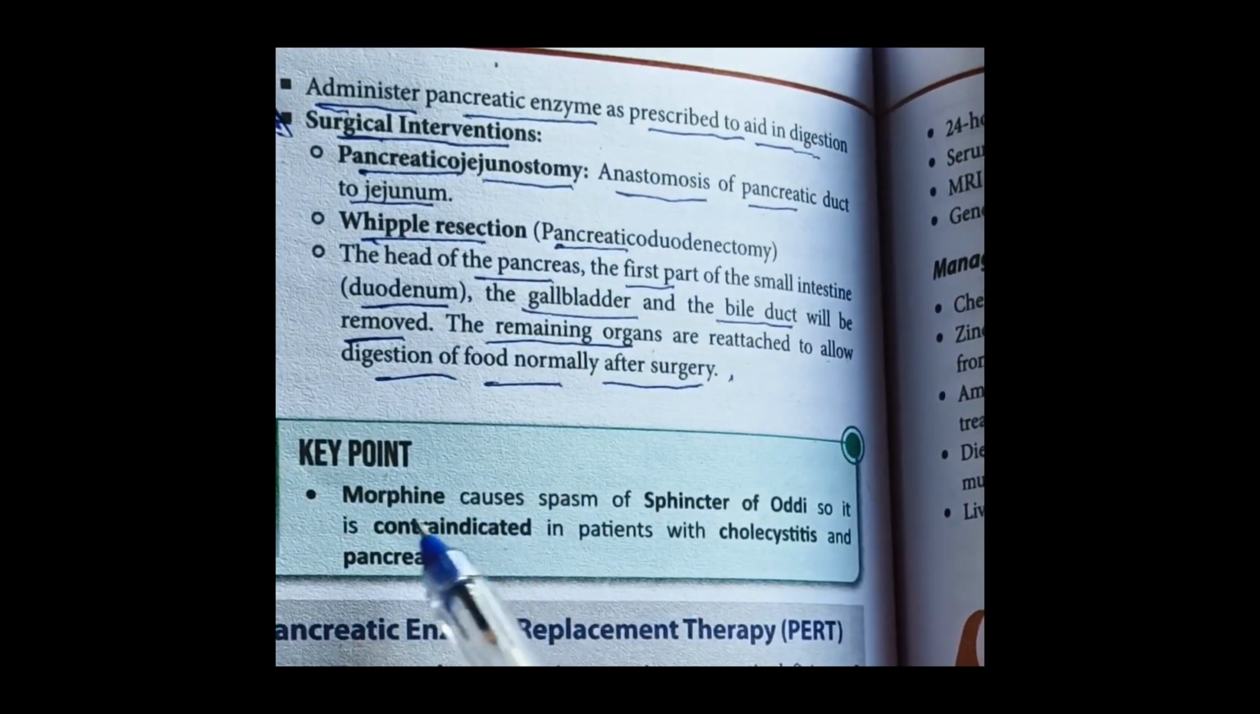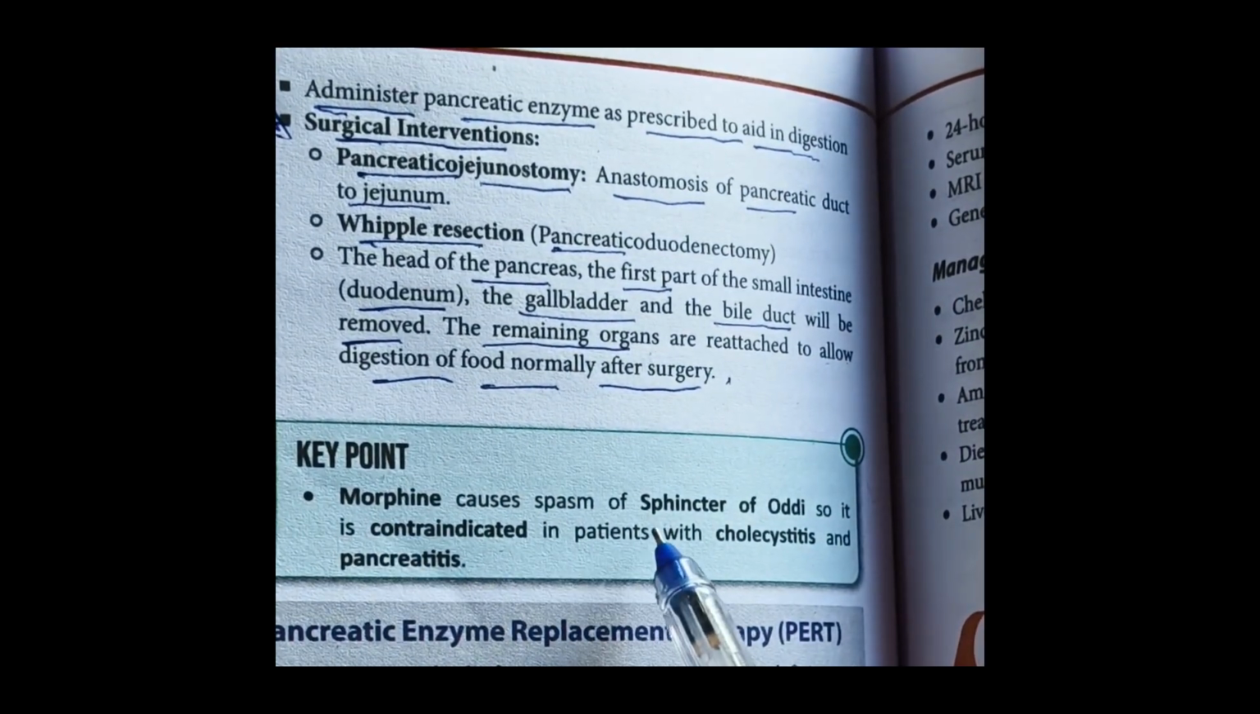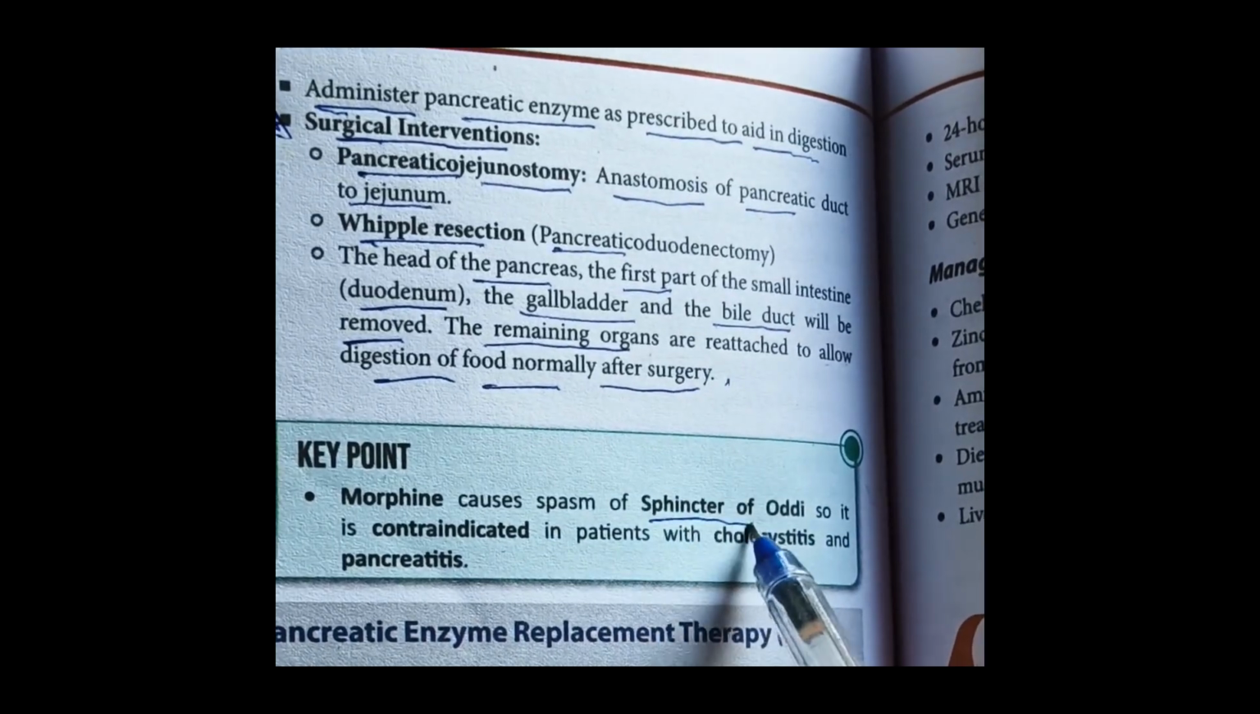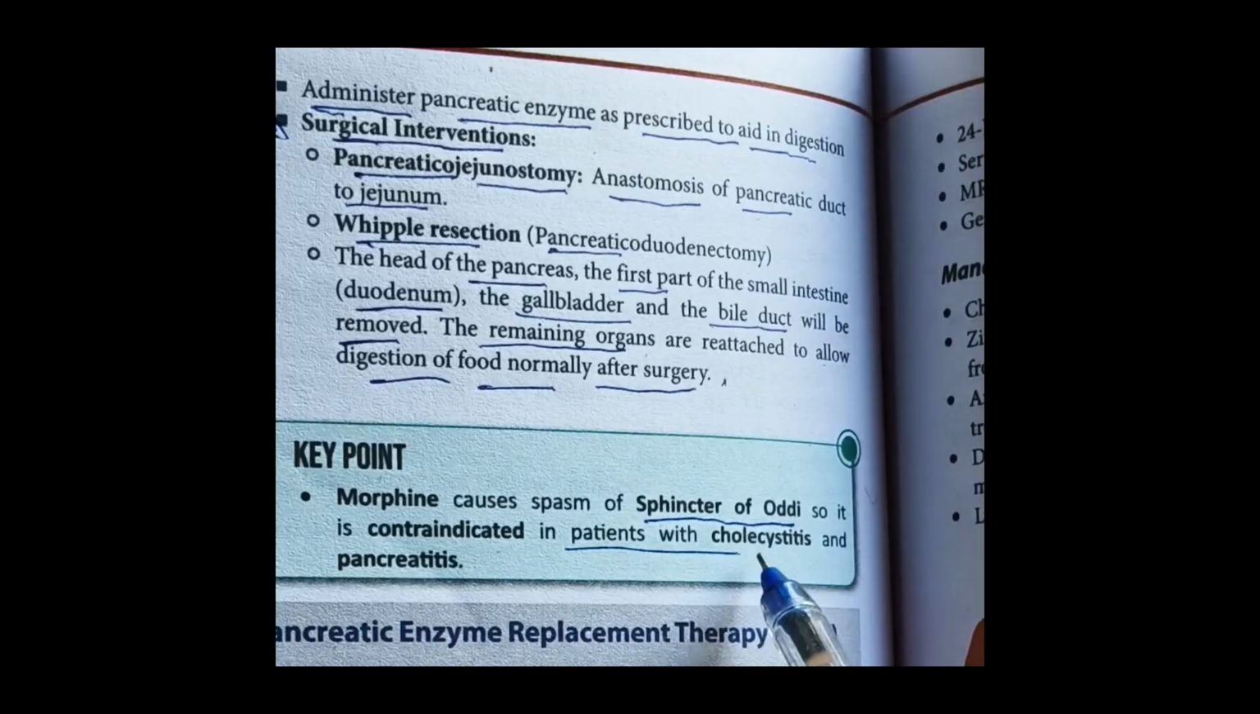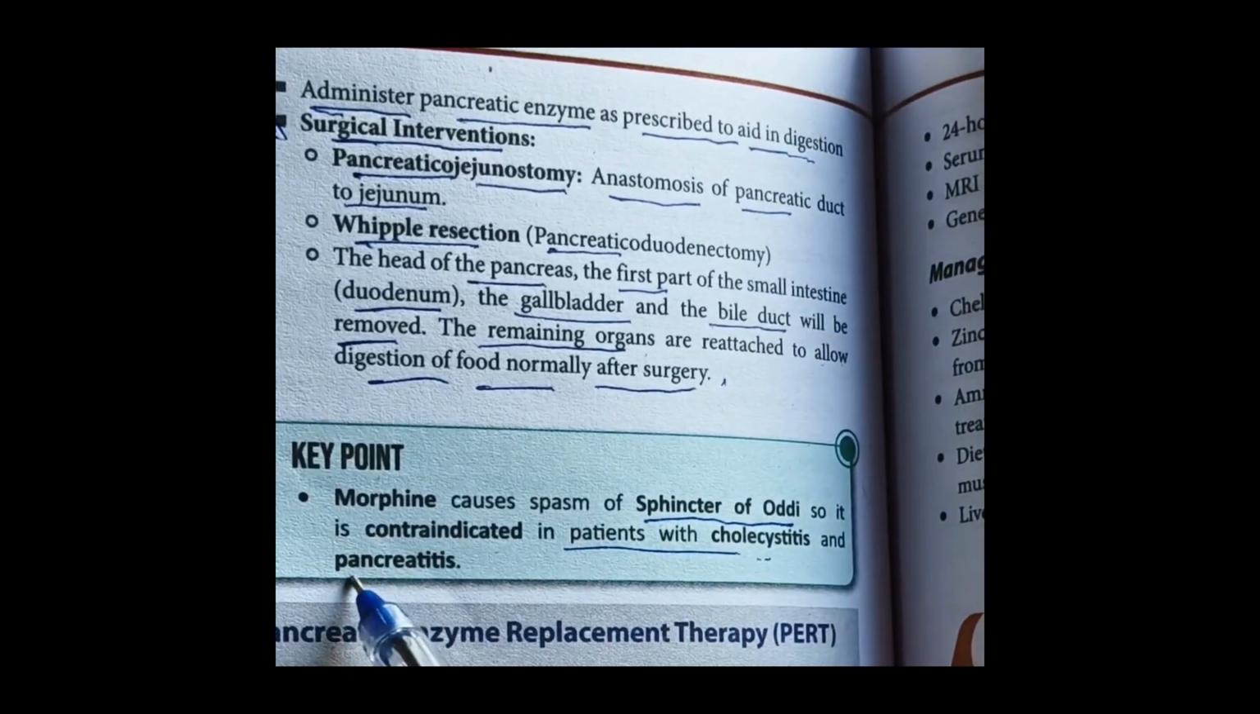Key points. Morphine causes spasm of sphincter of Oddi, so it is contraindicated in patients with cholecystitis and pancreatitis.